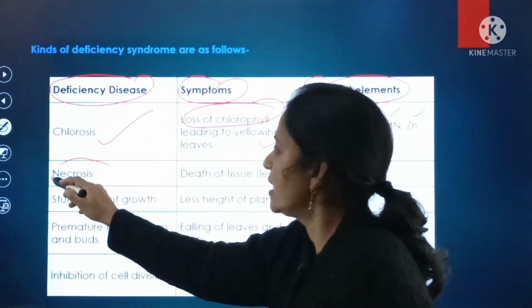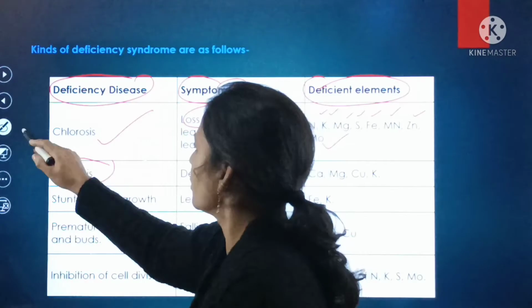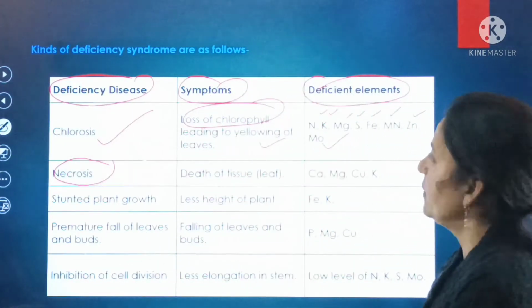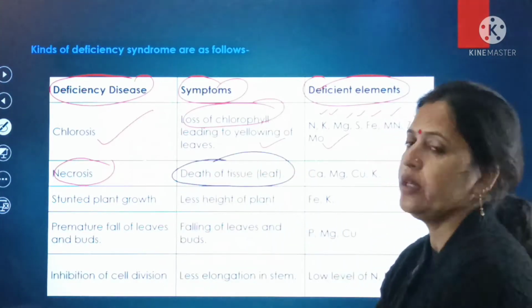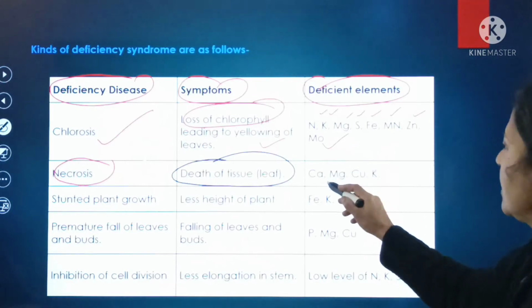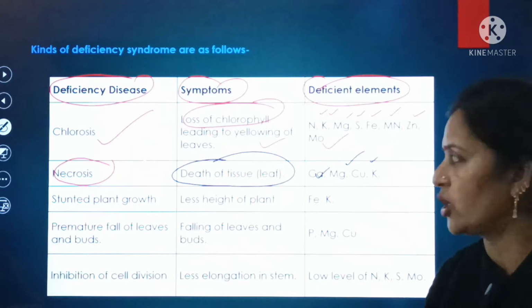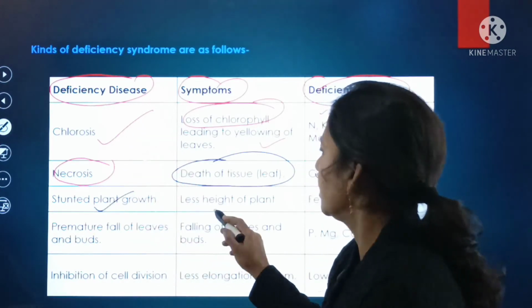Next deficiency disease is necrosis. The symptom of necrosis is death of the tissue of the leaf, and the deficient elements are calcium, magnesium, copper as well as potassium. Next deficiency disease is stunted plant growth.